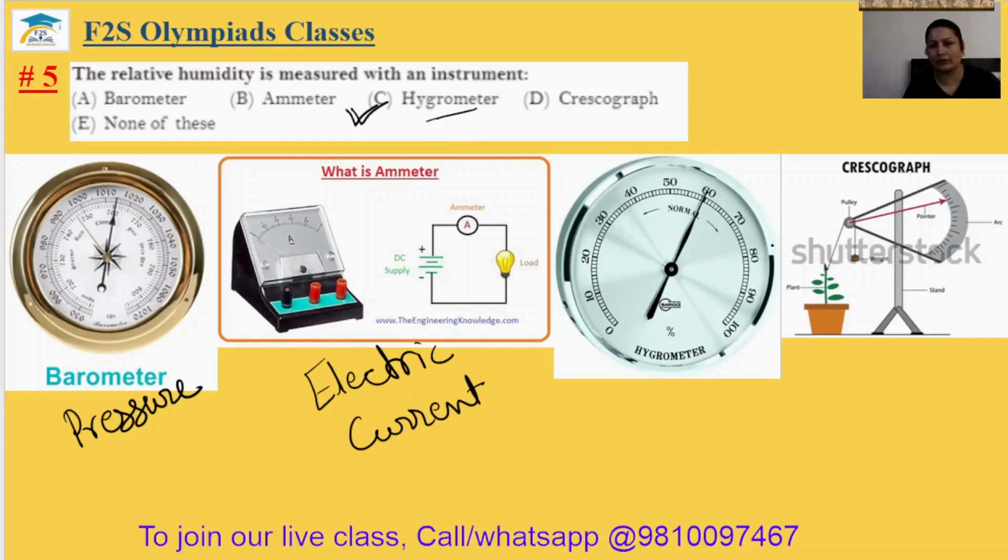And crescograph measures the length of the plant, means the growth of the plant. Okay, so actually the plant growth with the time is very, very small. So that's why the crescograph takes the precise length of the growing plant. Answer will be your option C. Fifth answer is option C.